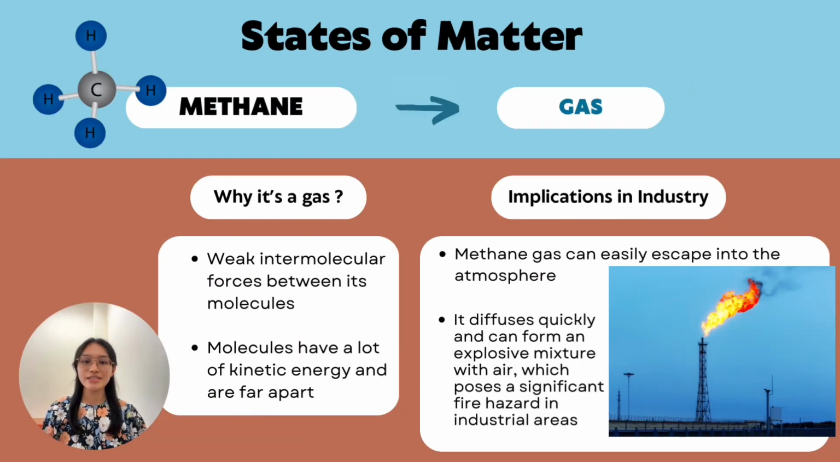So next, I will be talking about the states of matter of methane, benzene, and xylene. Firstly, methane is a gas. Why is it a gas? Because methane has weak intermolecular forces between its molecules. So methane molecules have a lot of kinetic energy and they move far apart. Since methane is a gas, it can easily escape into the atmosphere. The implication of methane in industry is that it diffuses quickly and can form an explosive mixture with air, which poses a significant fire hazard in industrial areas.